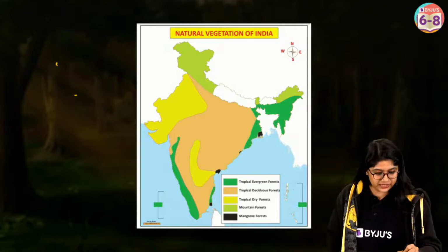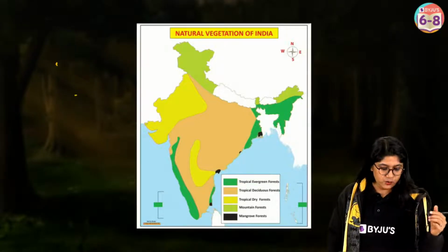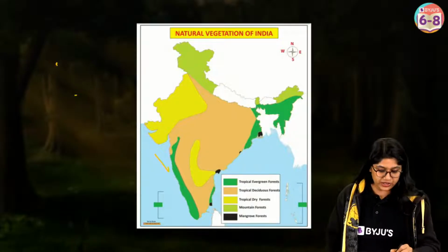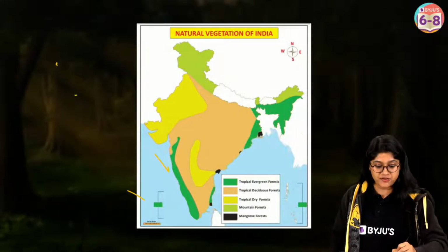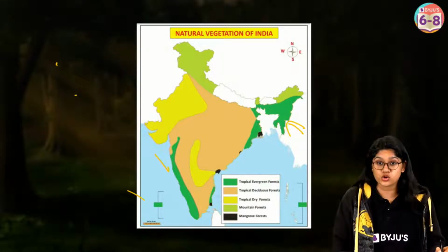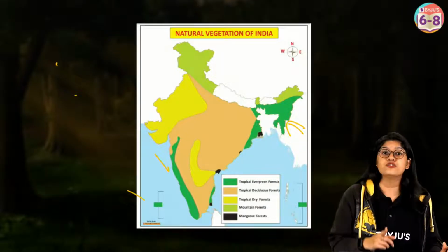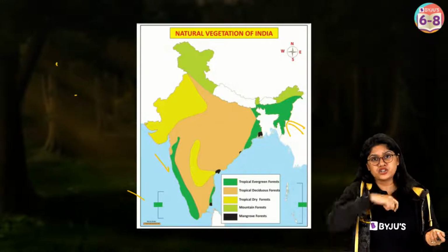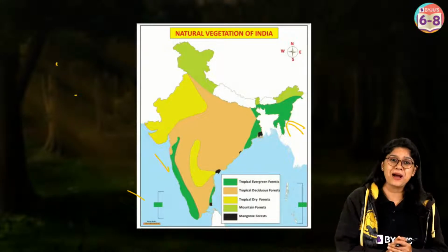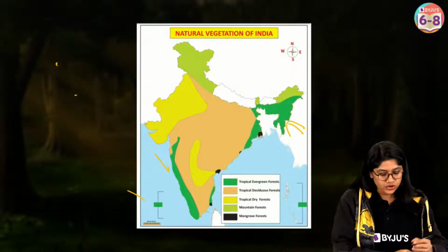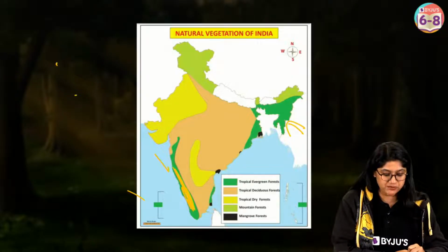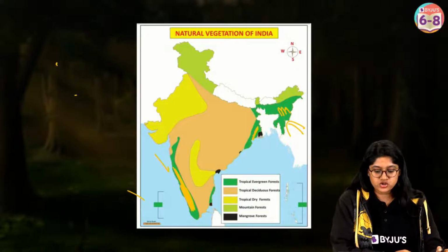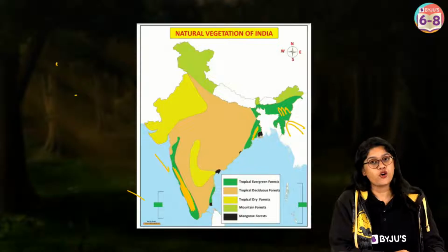See over here, the green part, right? We can see we have it in the Western Ghats, in Andaman and Nicobar, Lakshadweep over here, and then we have it in the northeast states also. So this is very important for all of us to observe and then remember, because this can come in your examination to map on the India map. Okay. So this particular green part now, which I'm making yellow, has the tropical evergreen forest.